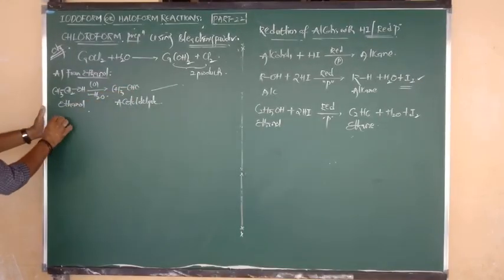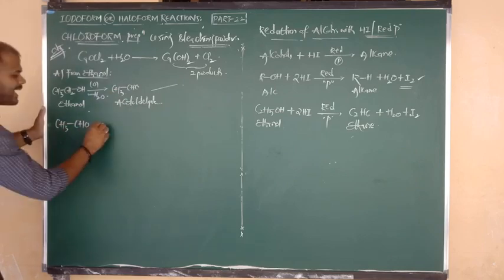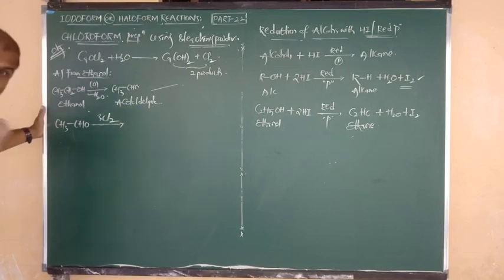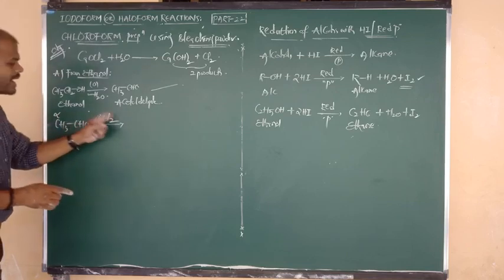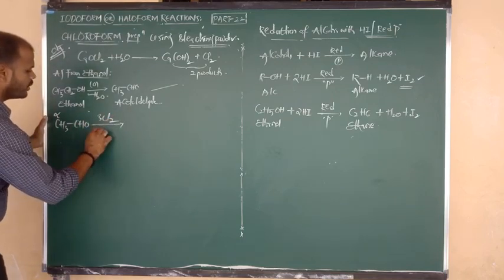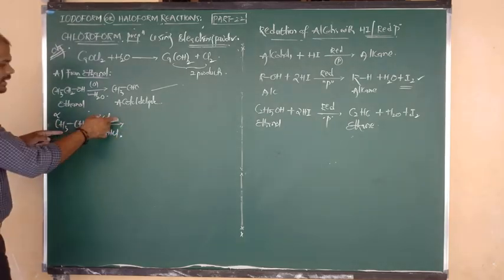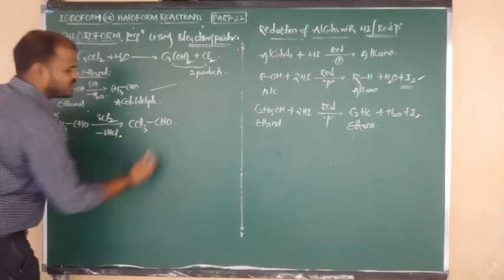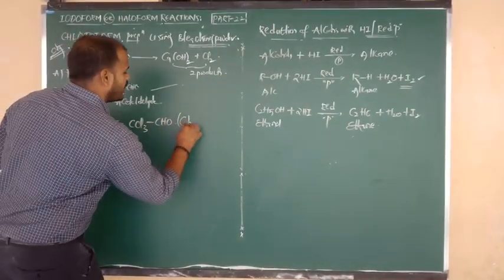Next, second step. We consider the same compound, acetaldehyde. Acetaldehyde upon reaction with Cl2, how many moles? 3 moles of chlorine, because at the alpha place there are 3 hydrogens. Such 3 alpha hydrogens combine with 3 Cl and are removed in the form of 3 moles of HCl. So all 3 alpha hydrogens are replaced by Cl. The answer is CCl3 bonded to CHO. This product you know very well, it is used in DDT preparation. This is called chloral.